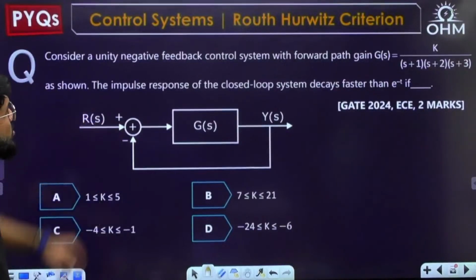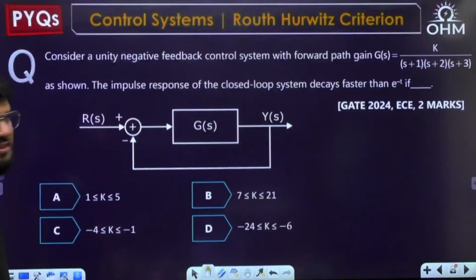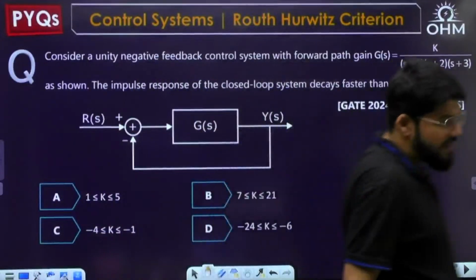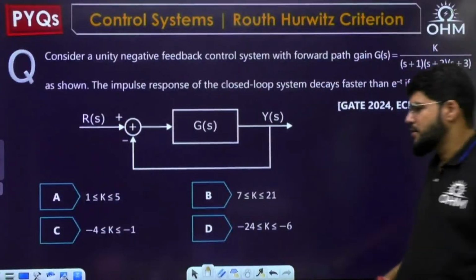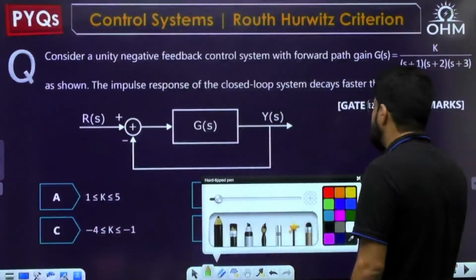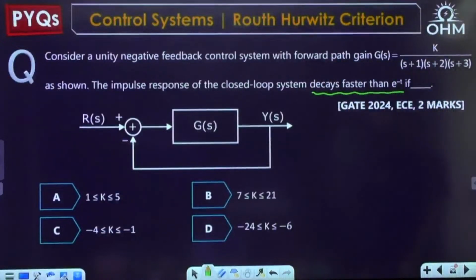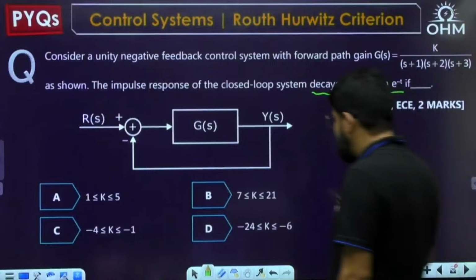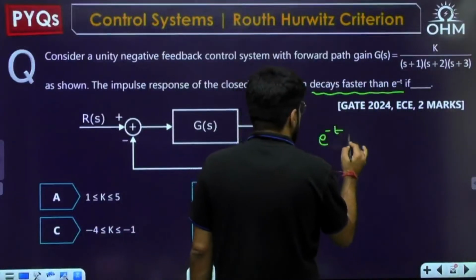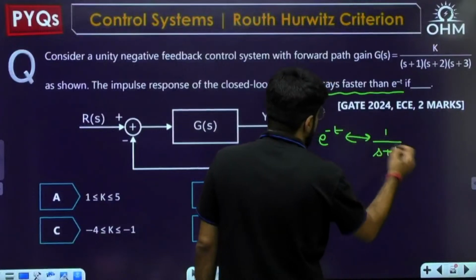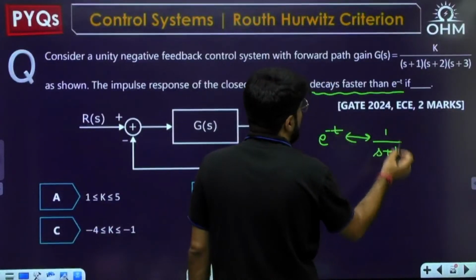The impulse response of the closed loop system decays faster than e power minus t if what? Tell me, decays faster than e power minus t. Now see, what is the Laplace transform of e power minus t? 1 upon s plus 1. E power minus at is 1 upon s plus a, so e power minus t is 1 upon s plus 1.